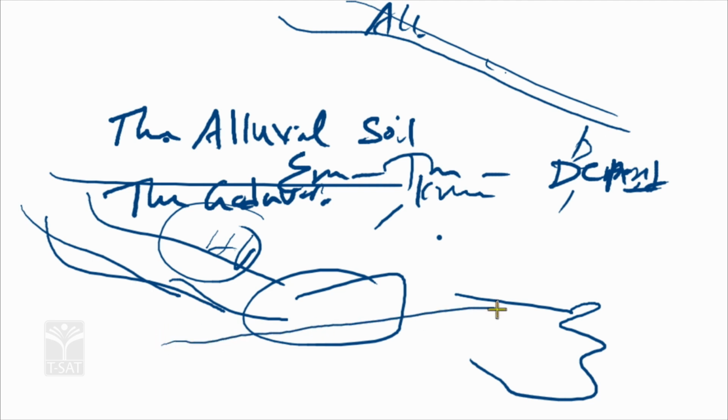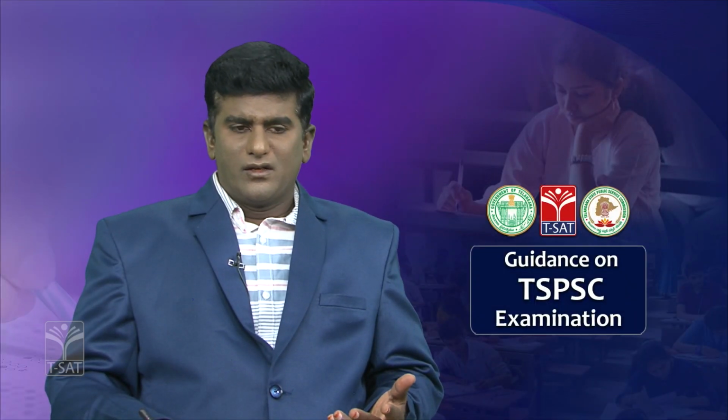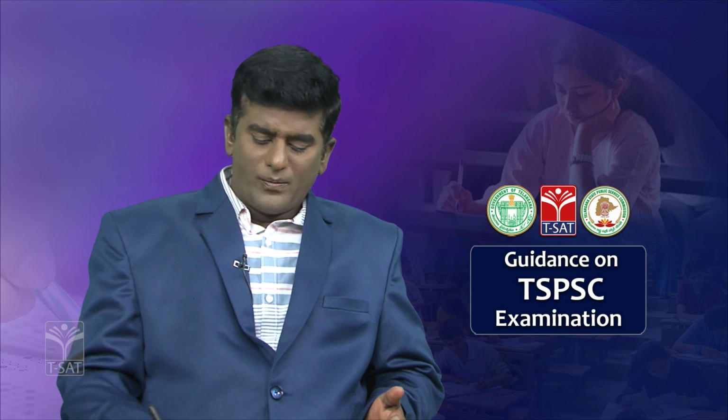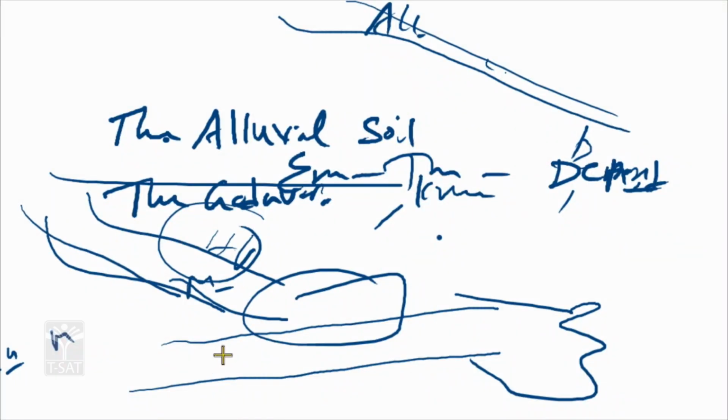Whereas in the southern part of Telangana state, the Krishna river flows through Mahabubnagar district, Jogulamba Gadwal district, Nagarkurnool, Nalgonda, and Suryapet. This area is also formed as alluvial soils.